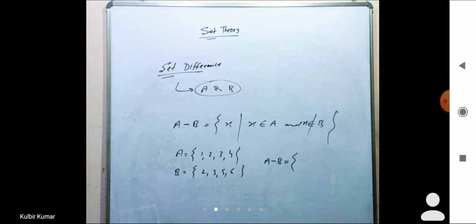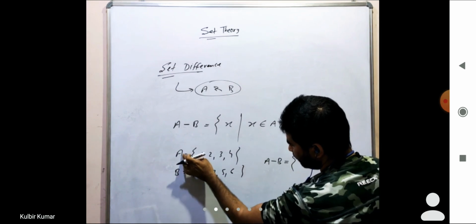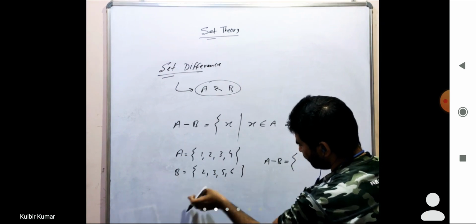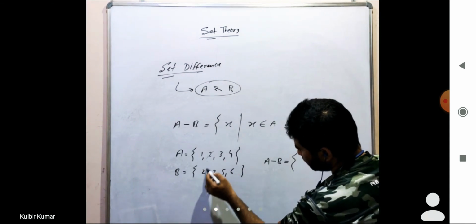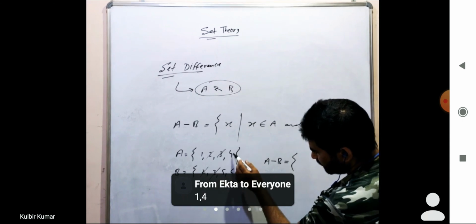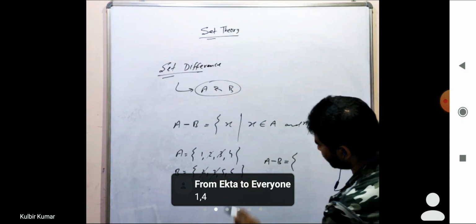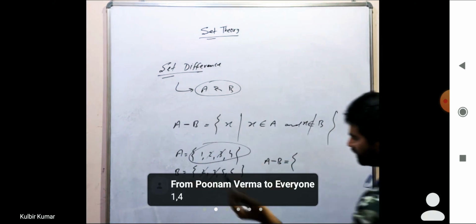So normally अगर अंडरस्टैंड करें तो क्या कह सकते हैं? If it is A, this is B, what are the common things? So common is this one, cancel out this one. This is also cancelled out. What about this one? 4 is not available in B, and the others are not available. So what is remaining inside set A? That will be the result.